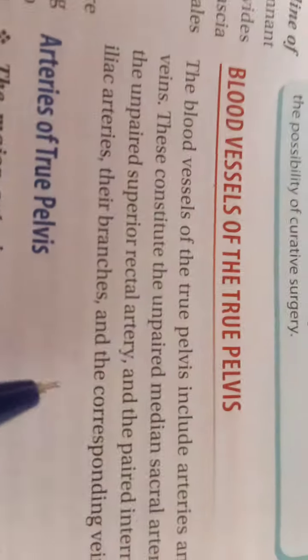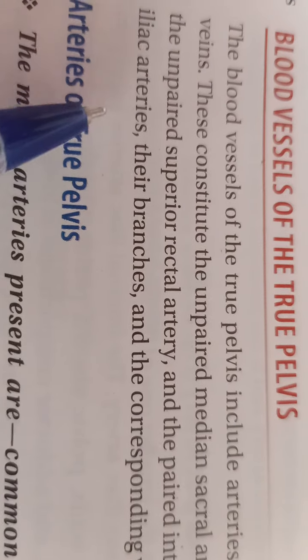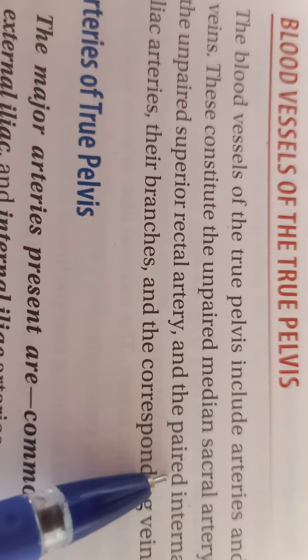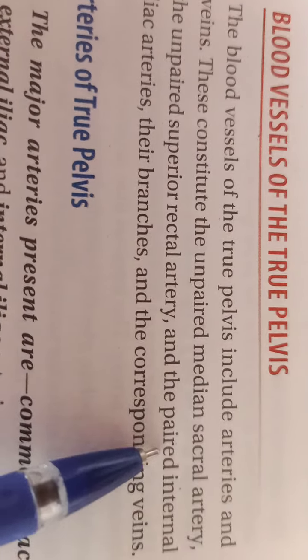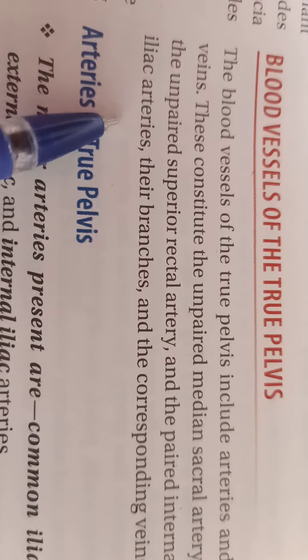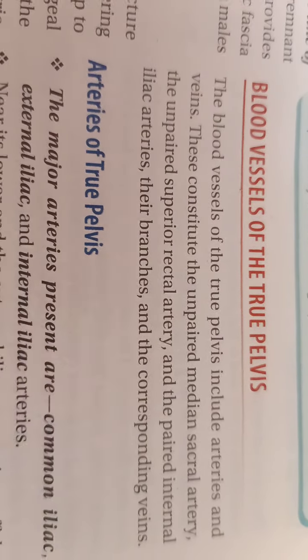The common iliac artery, which is the terminal branch of the abdominal aorta, further divides into paired internal iliac. So these are the arteries which we are going to study in detail.